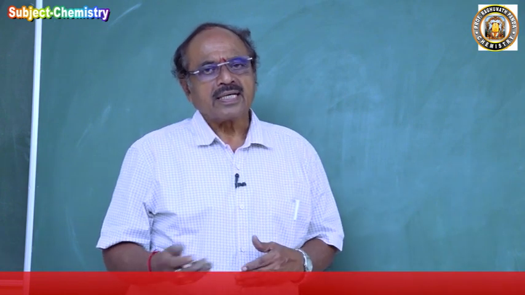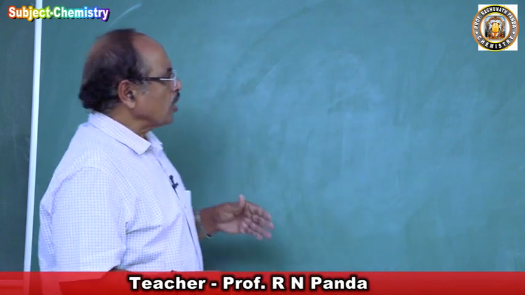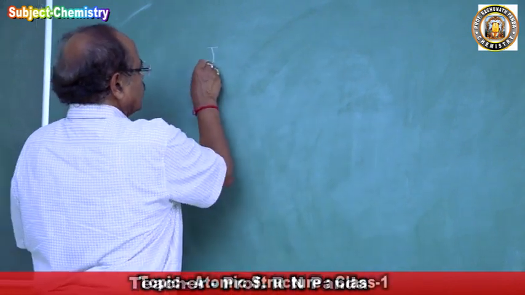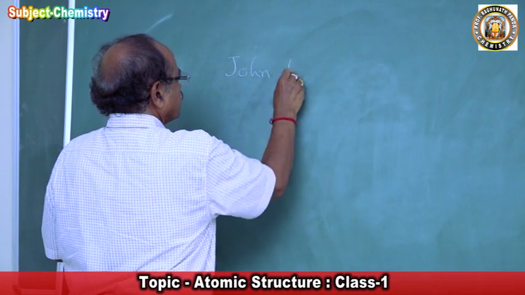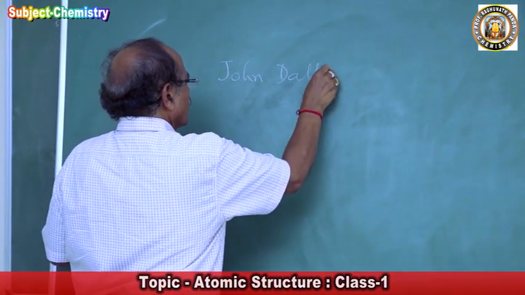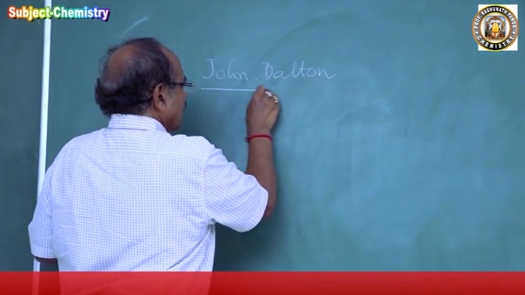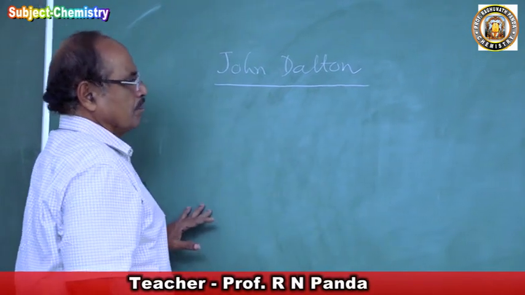As early as 1803 to 1805, the scientist John Dalton proposed a definition of an atom.